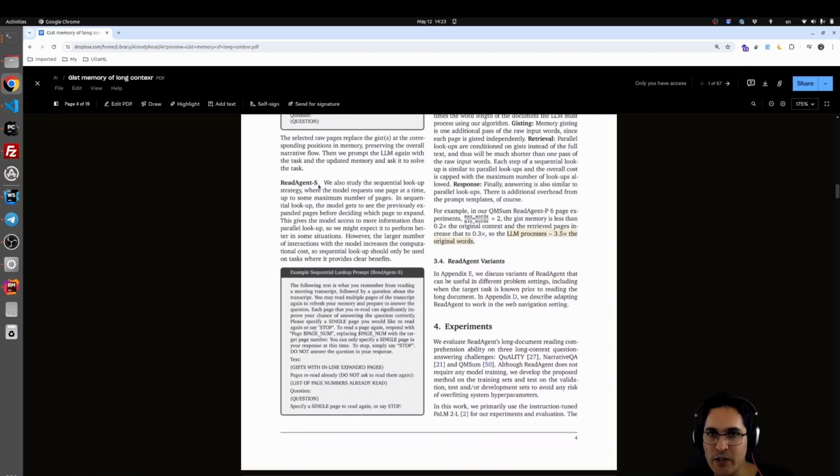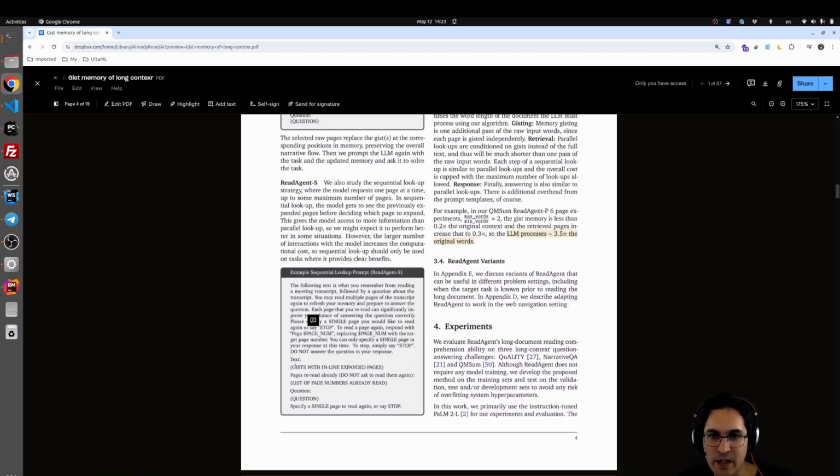And then ReadAgent S has something like this. The following text is what you remember from reading a meeting transcript followed by a question about the transcript. You may read multiple pages of a transcript again to refresh your memory and prepare to answer the question. Each page that you reread can significantly improve your chance of answering the question correctly. Please specify a single page you would like to read again, or say stop to not read any page again. Respond with the page number, replacing page number with the target page number. You can only specify a single page in your response at a time.